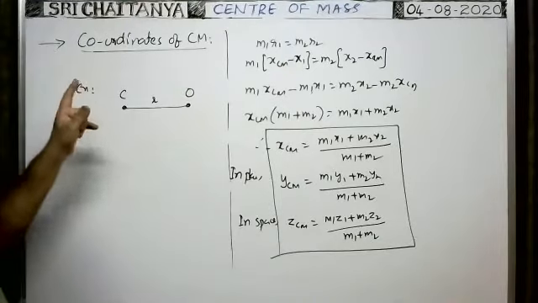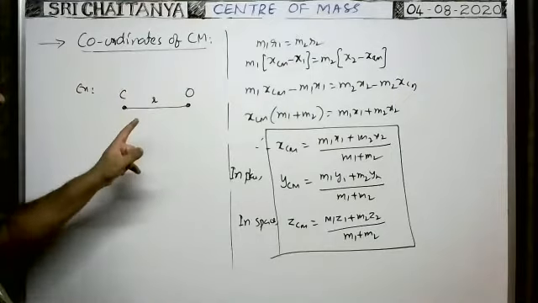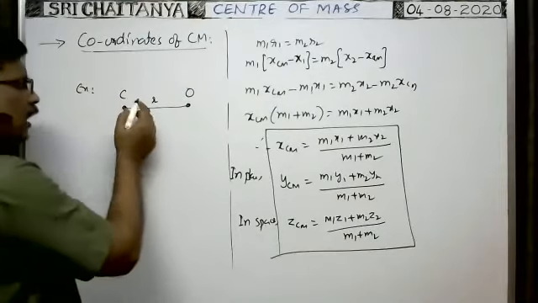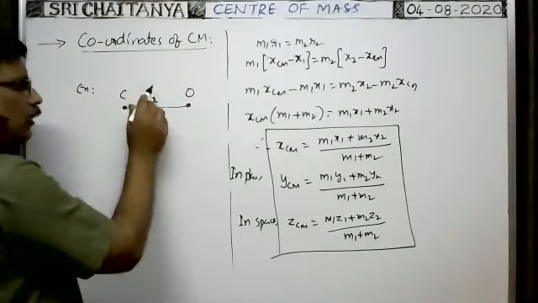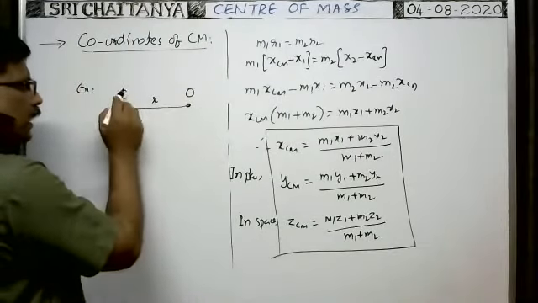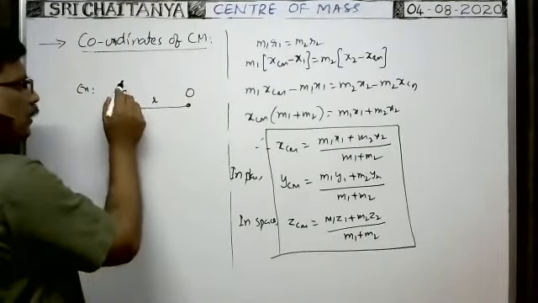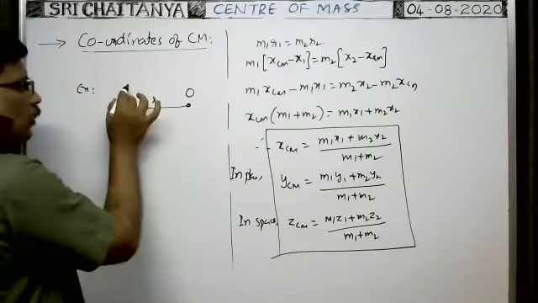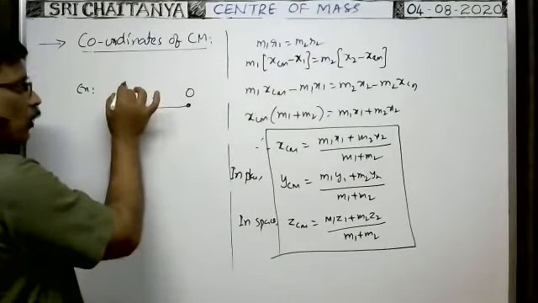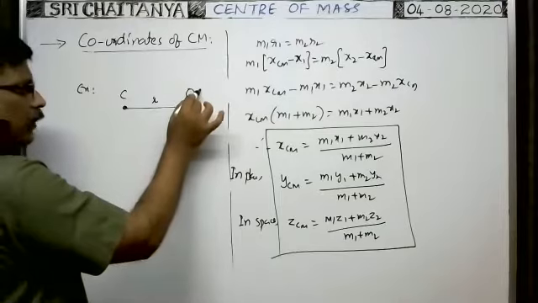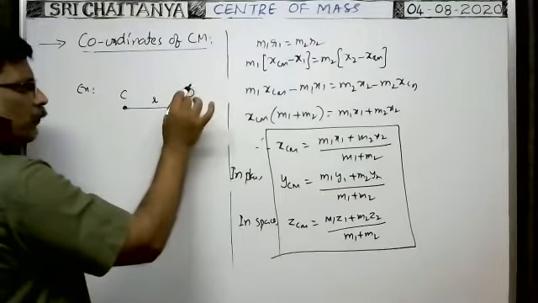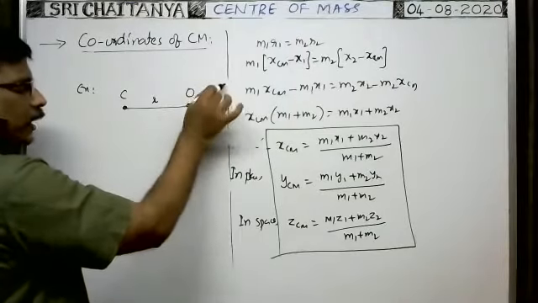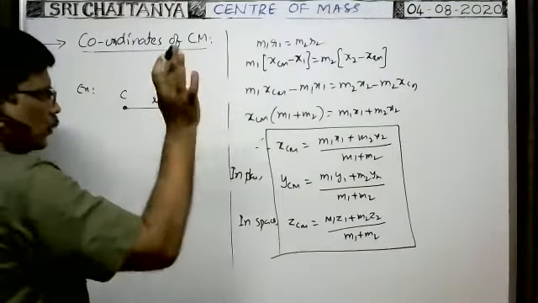So, in case of the carbon monoxide molecule, we know the mass of the carbon atom and the oxygen atom. For the carbon atom, C-12 means mass M1 is 12 AMU. Here the mass M2 is equal to O-16, meaning 16 AMU. So this mass is known, this mass is known.